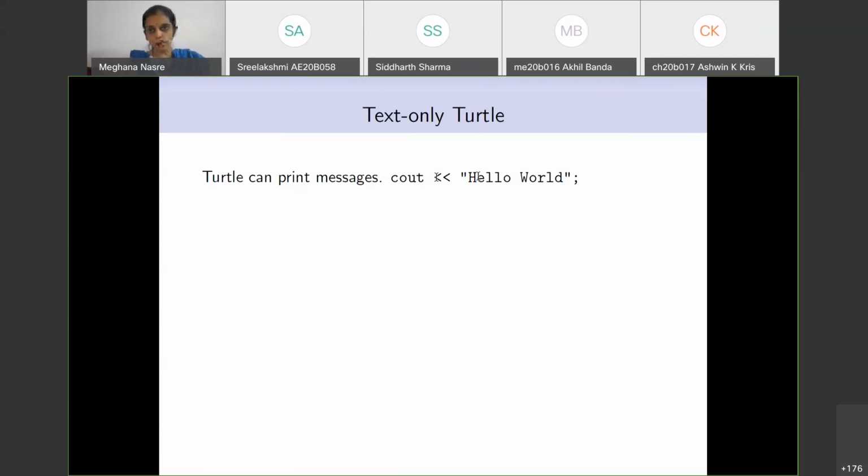This is how you can print out messages, exactly the same way you would have done it in C++. Okay. Add a turtle. If you just do this, then you do not need this turtle sim.